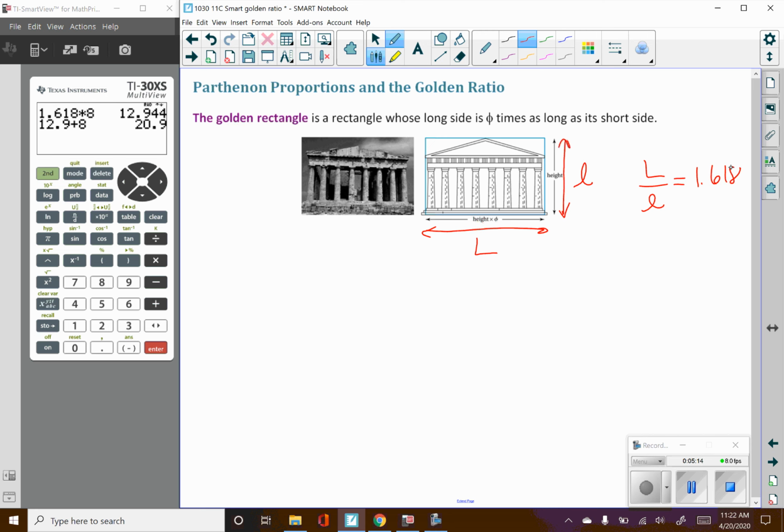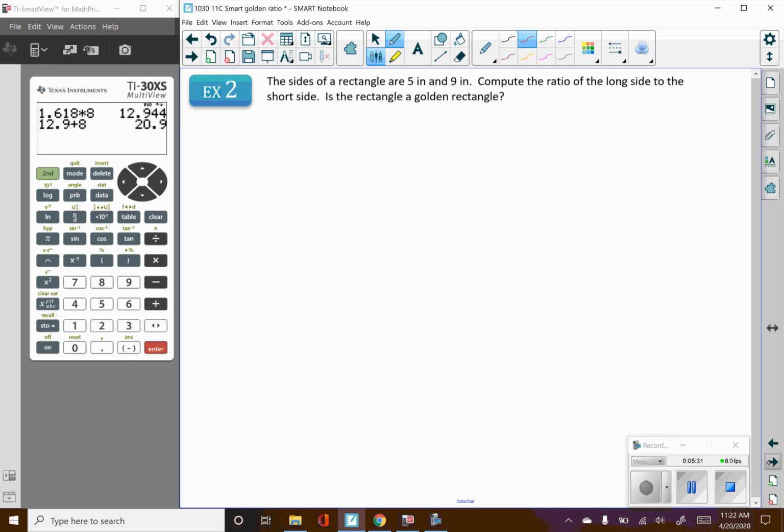If it has that proportion, it's called a golden rectangle. Golden rectangles show up a lot in architecture. It's supposed to be a really pleasing shape for our eyes, so a lot of things use this kind of proportion.